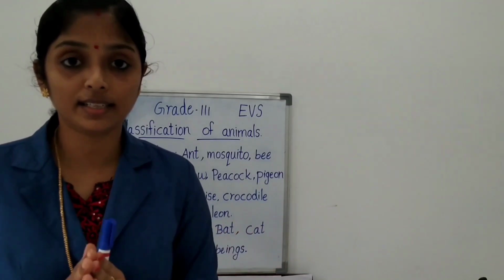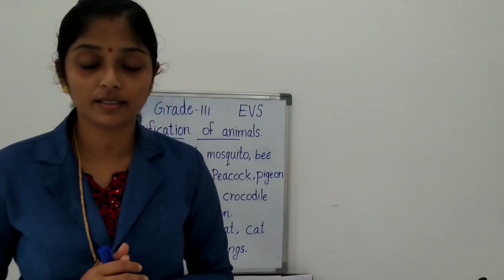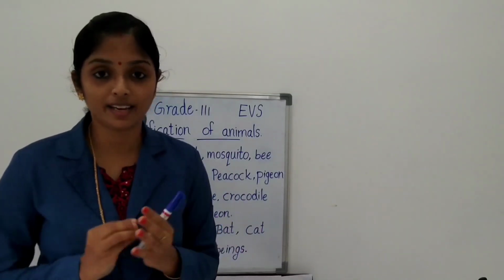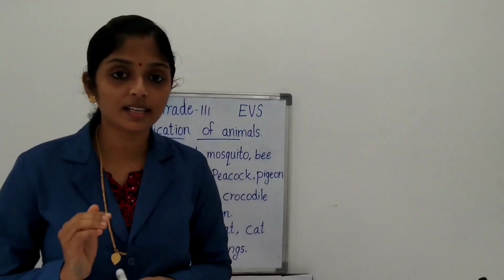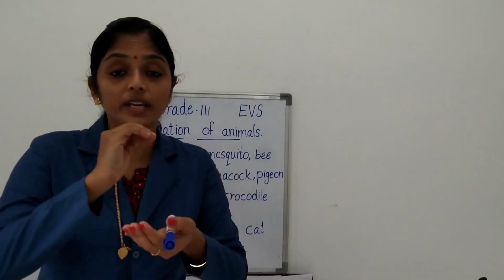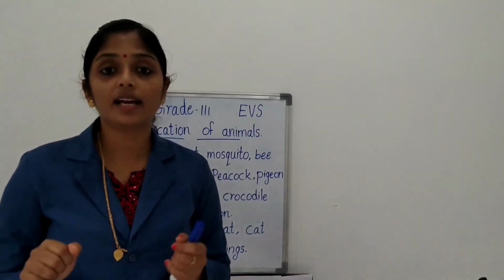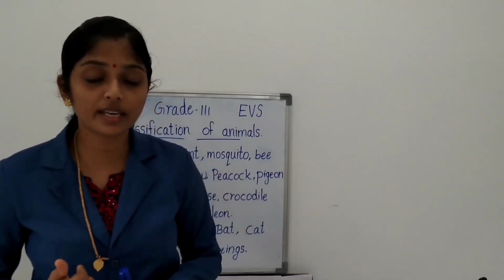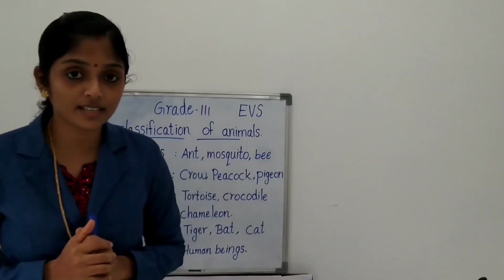They have no teeth, but they have a beak to catch their prey. Okay, so birds have a very lightweight body, and they have feathers, wings, and they can fly, isn't it?